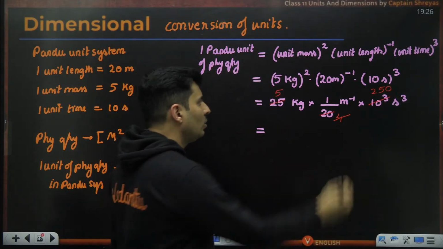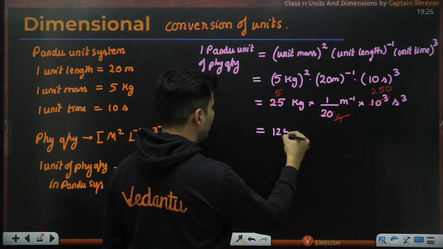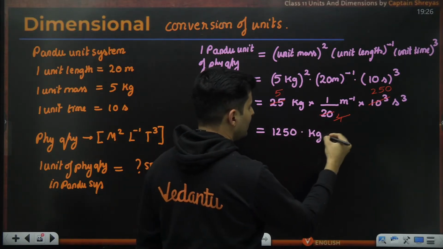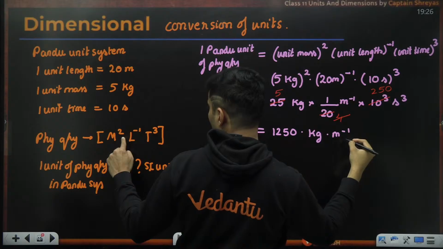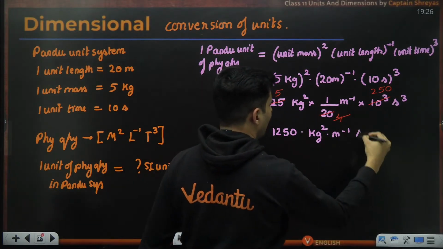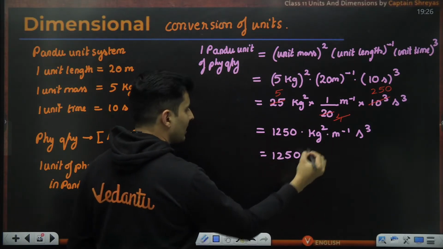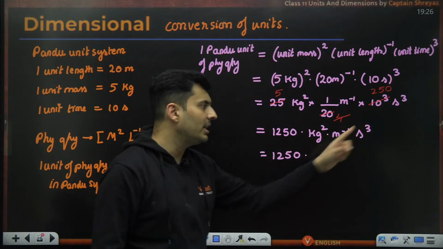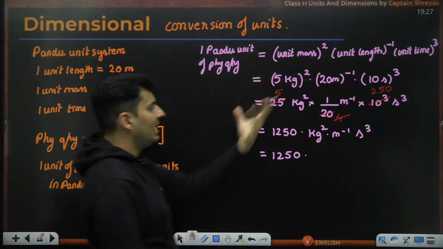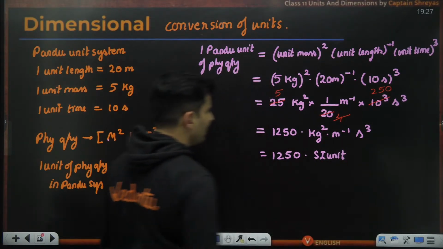Now 250 into 5 is 1250, because of that extra zero. And remaining things are kg square, meter inverse, and second cube. Now that's it, guys. 1250 is over here as it is. What is this? Kg square meter inverse second cube is basically the SI unit. So this is nothing but the SI unit of that same physical quantity.